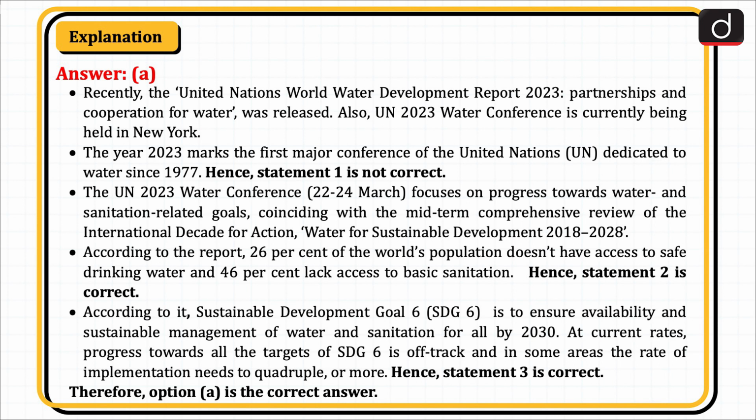According to it, Sustainable Development Goal 6 is to ensure availability and sustainable management of water and sanitation for all by 2030. At current rates, progress towards all the targets of SDG 6 is off track, and in some areas, the rate of implementation needs to quadruple or more. Hence, statement 3 is correct. Therefore, option A is the correct answer.